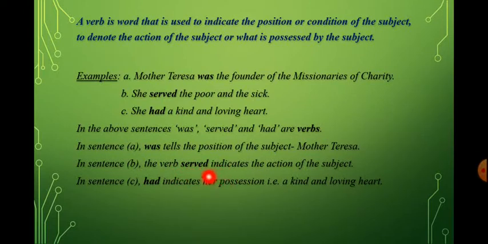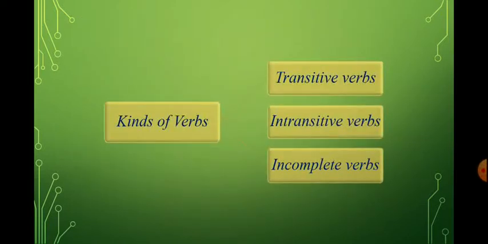What is the action of Mother Teresa? She served the poor and the sick. And in the third sentence, had indicates her possession, that is she has a kind and loving heart. Now there are basically three kinds of verb. First one, transitive, second, intransitive, and the third one is incomplete verbs.